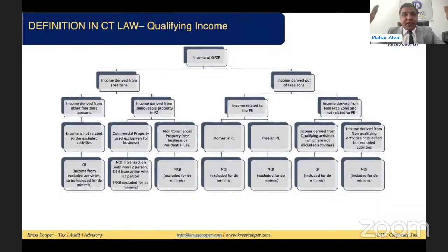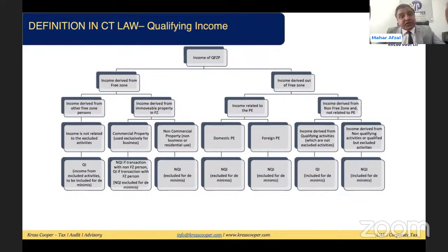So we can establish it if the person is located within the free zone and making the transaction with the free zone parties. From there, the person is generating income. So income of that qualifying person will be considered qualifying income. It will be subject to tax at 0%, except the income from the excluding activities. We will discuss what are the excluding activities. You just keep in mind, law is not asking here qualifying and non-qualifying activity. Law is simply asking all activities, income from all activities will be 0% except the income from the excluding activities.